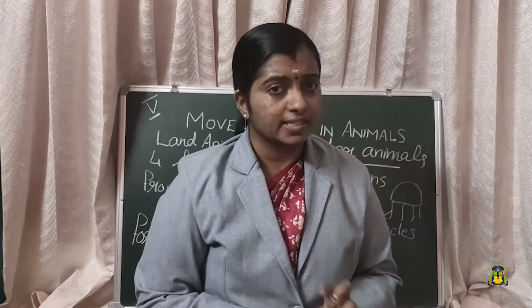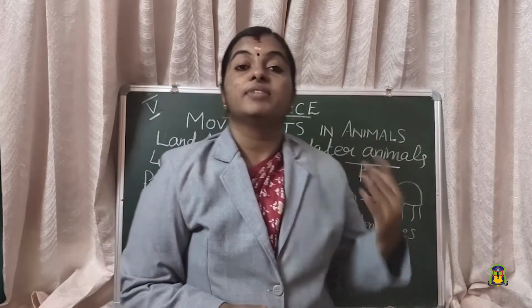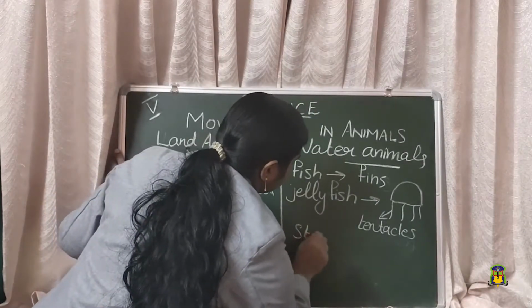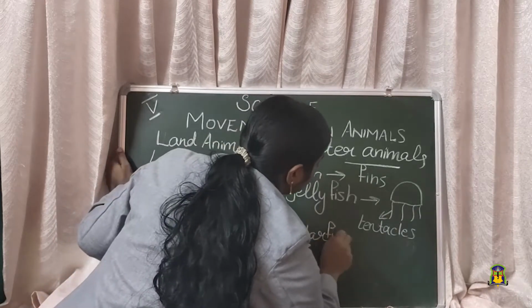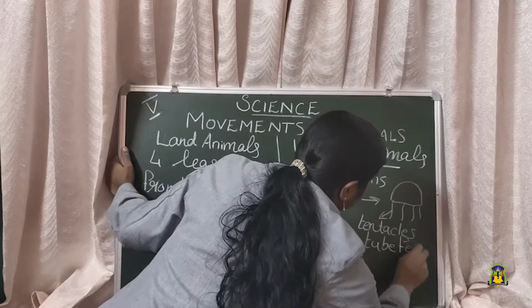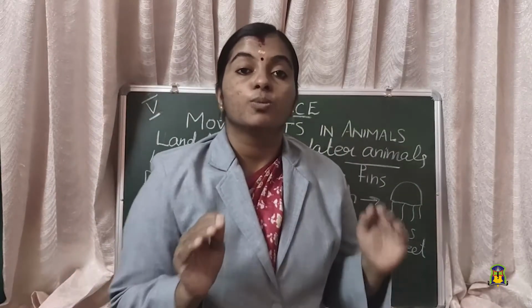Then there is another organism called hydra. Hydra also has tube-like structures, these tentacles, and with the help of them the hydra also moves. Then about starfish. You would have seen a starfish, right? The starfish moves with the help of tube feet. They have tube-like structures on their body and this helps in their movement.